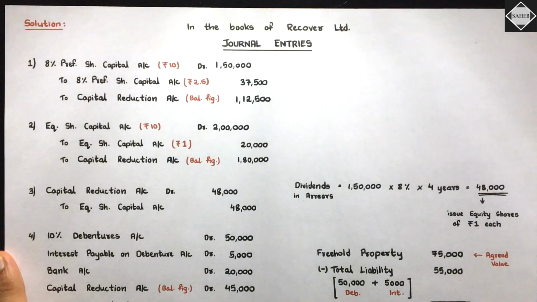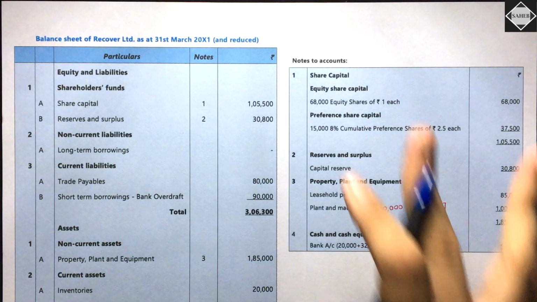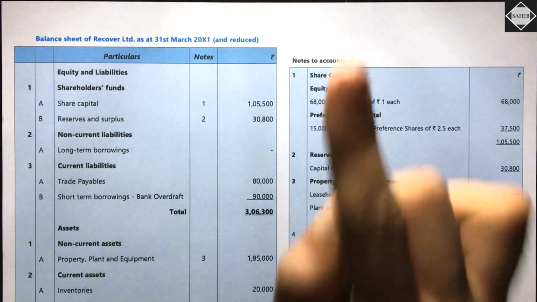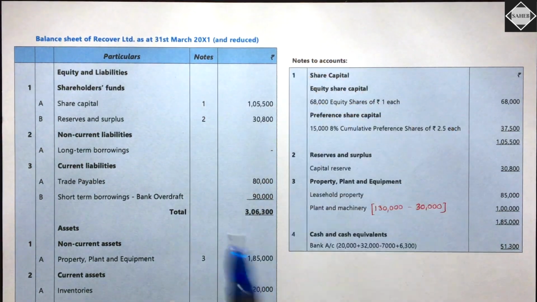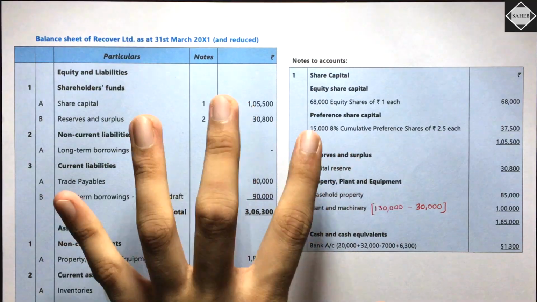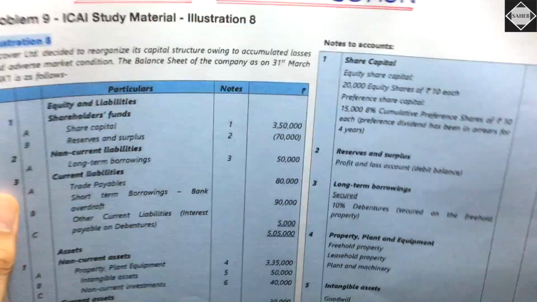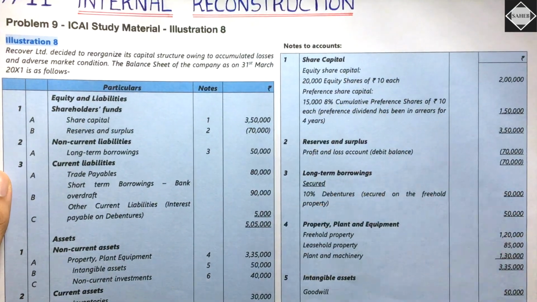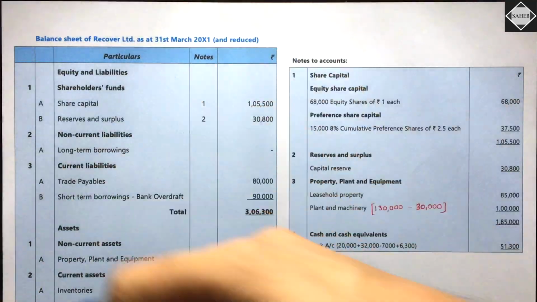Now let's just see the balance sheet. How we are going to prepare the balance sheet after the reconstruction. Now see, here we have the balance sheet after the internal reconstruction. At the top, first thing you have to write in the bracket "and reduced", isn't it? Yes. Now how to do this? It's really simple. I have told you, first you have to take the old balance sheet, the question one, and then give the effect of the journal entries that you have just passed, right? You will automatically get this balance sheet.